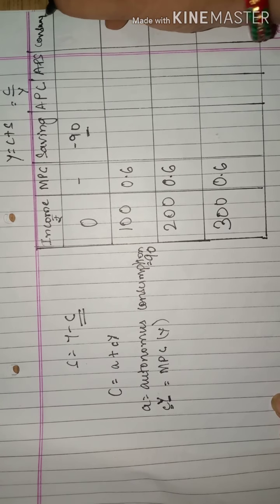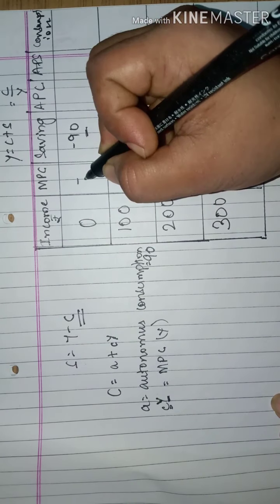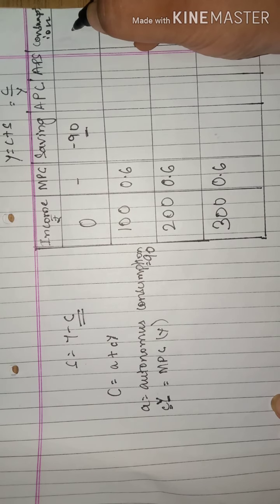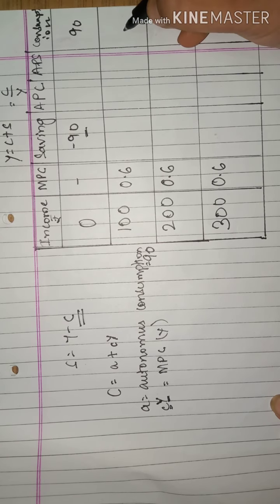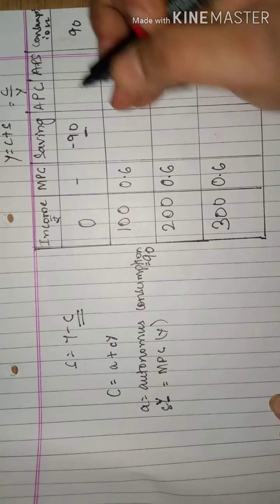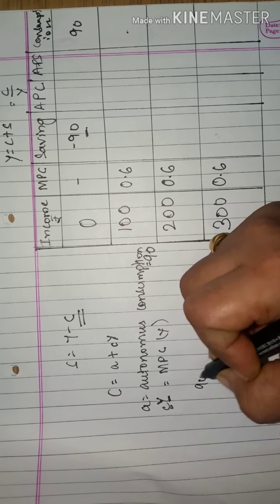I will make one column of consumption. Now first, as there is no income, I have my autonomous consumption which is 90. Next, how will I calculate? First I will take my autonomous consumption, that is 90.